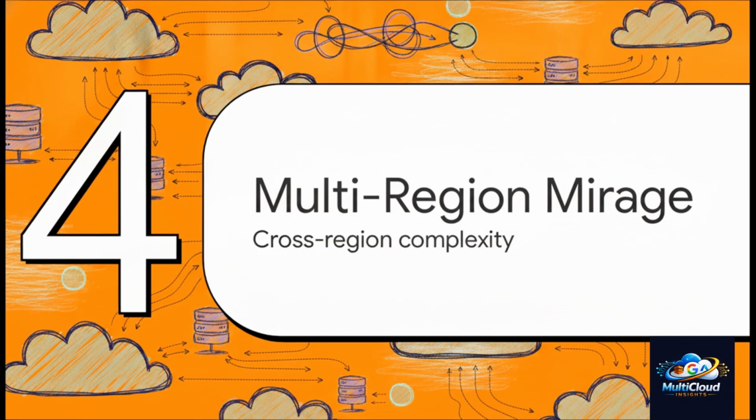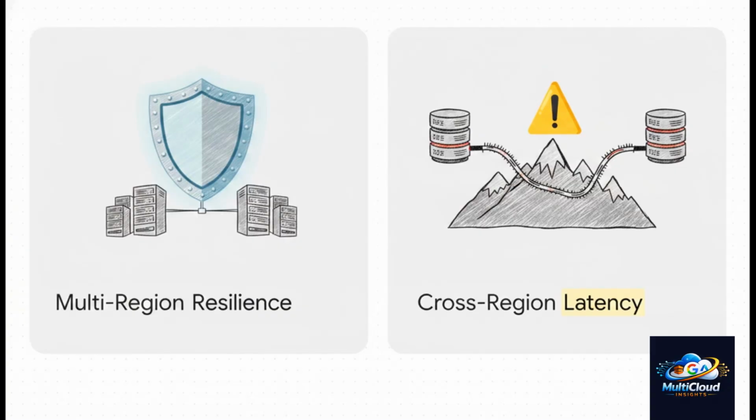Moving on to Section 4, the multi-region mirage. Let's unpack cross-region complexity. The industry loves to hype up active-active deployments and multi-region resilience. And yeah, having your data replicated across geographic regions for true disaster recovery sounds fantastic on paper, right? It's the ultimate insurance policy. But the reality is often just unnecessary complexity and severe cross-region latency. This brings us right to the realities of the CAP theorem.